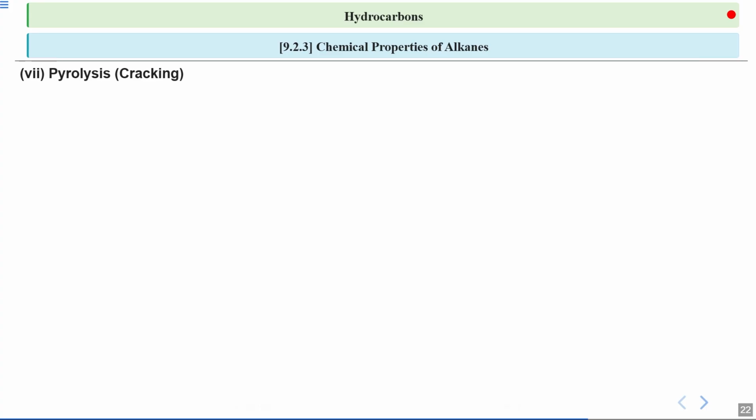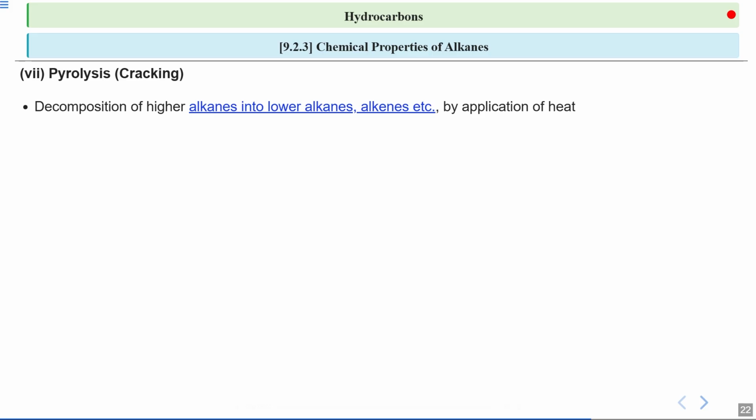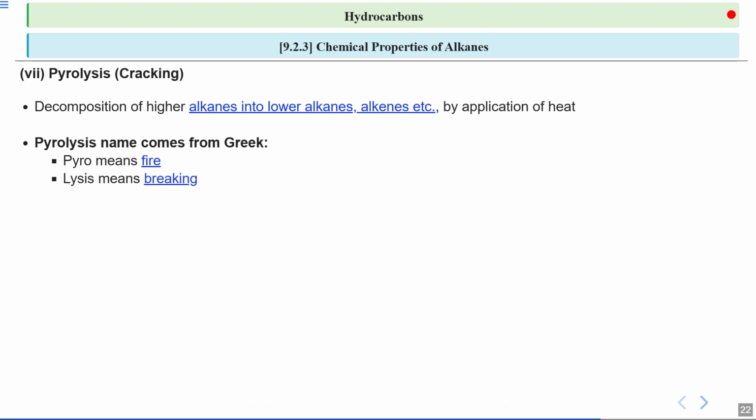Next, we are going to study the process of pyrolysis, also known as cracking. So, what happens during pyrolysis? It involves the decomposition of higher alkanes into lower alkanes and alkenes when heat is supplied, and this is a crucial process in petrochemical industries. The term pyrolysis has its root in the Greek language. Let us study what the name signifies. The first part of the word, pyro, means fire, and this indicates the involvement of heat in the process. Then the second part is lysis, meaning breaking. So pyrolysis essentially refers to the breaking down of molecules using heat.